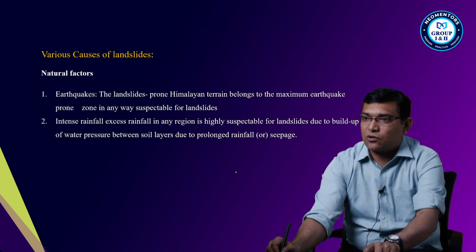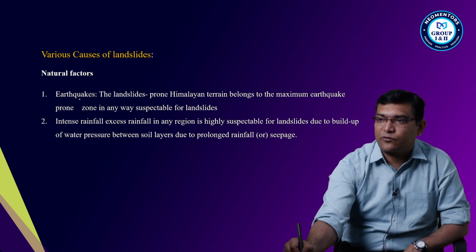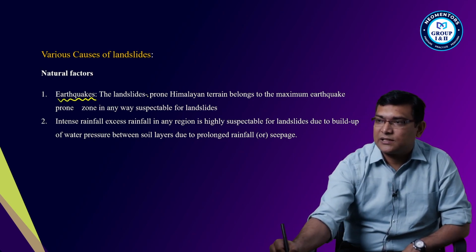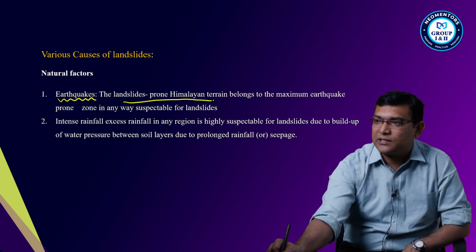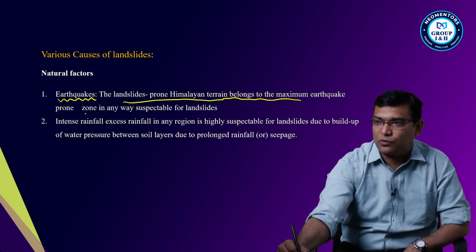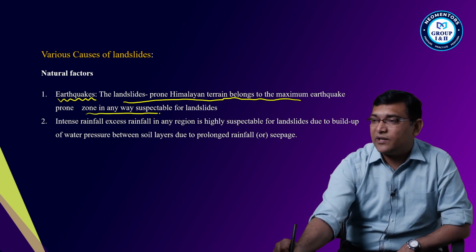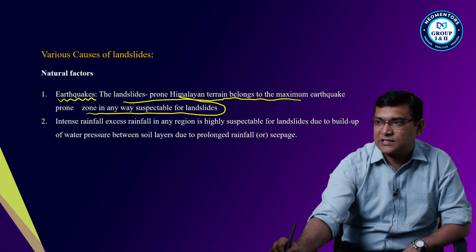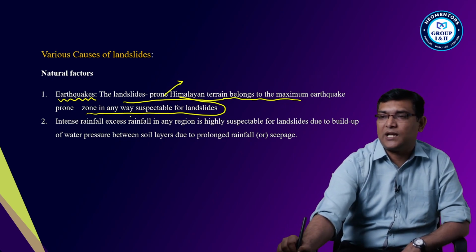What are the natural causes? Natural factors are earthquakes. The landslide-prone Himalayan terrain belongs to the maximum earthquake-prone zone, which in any way makes it susceptible to landslides. That is, the Himalayas are highly susceptible to landslides.